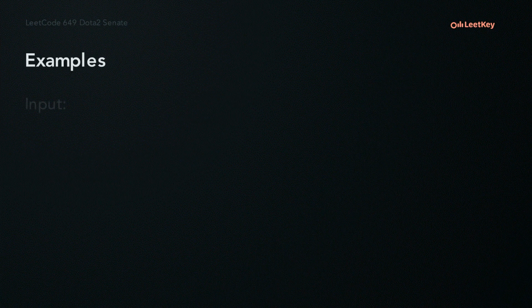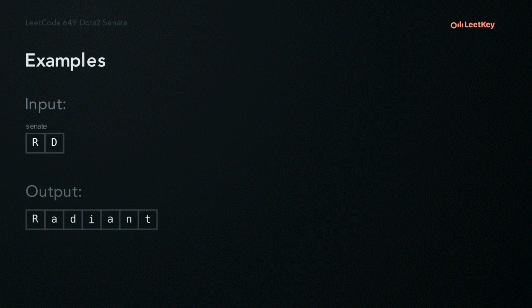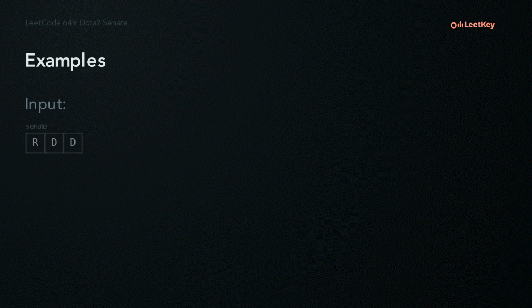For example, example 1. Input Senate equals RD. Output equals Radiant, because the Radiant senator bans the Dire, so the Radiants win. Example 2. Input Senate equals RDD. Output equals Dire, because the Radiant senator bans the leftmost Dire in the first round. The rightmost Dire senator bans the Radiant senator in the next round, so Dires win.